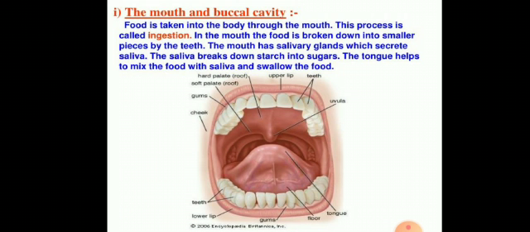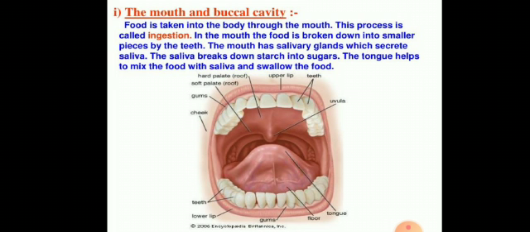And then as it moves further, it gets mixed with the help of the tongue. At the same time, in our mouth there is one gland, the salivary gland, and this salivary gland secretes saliva, and this saliva contains salivary amylase, and this salivary amylase helps to digest starch into sugar.